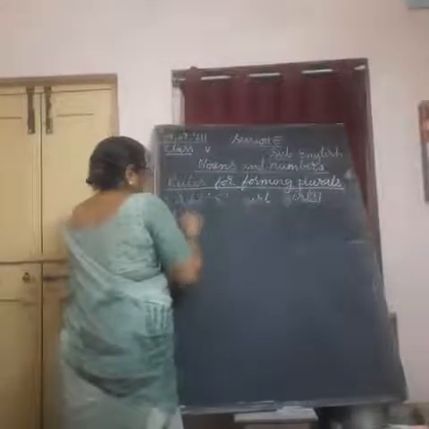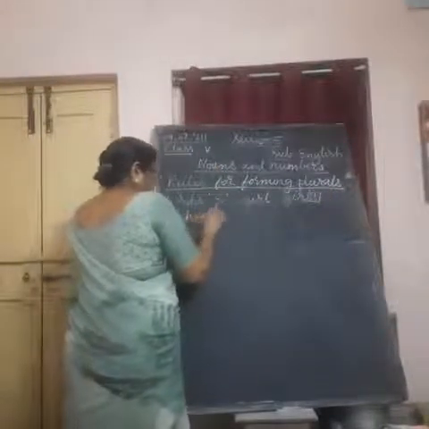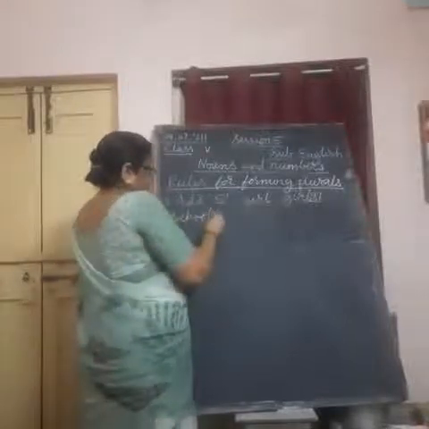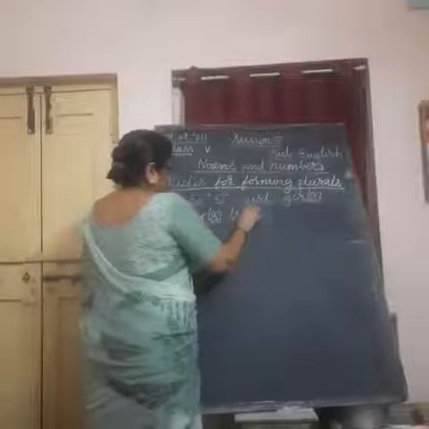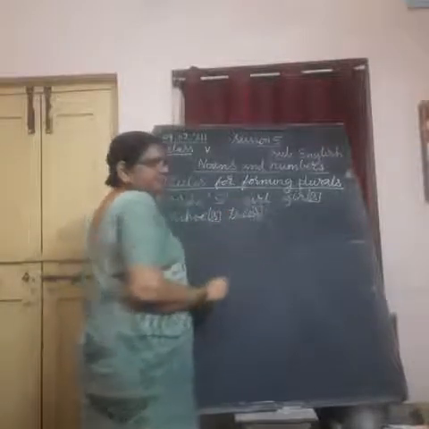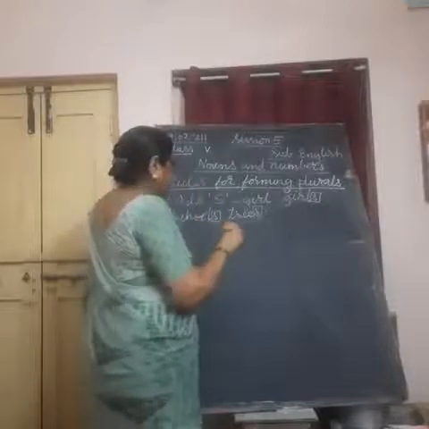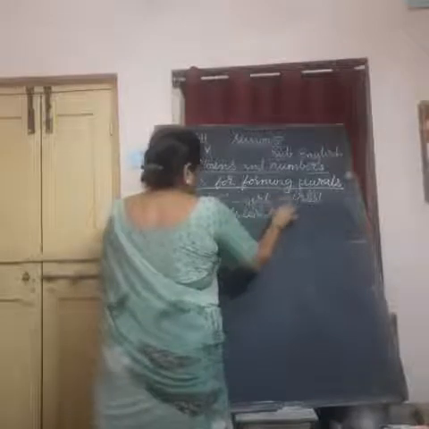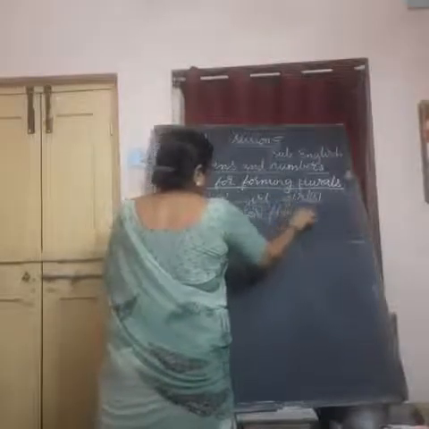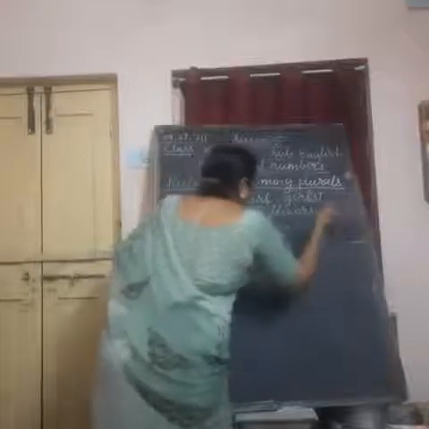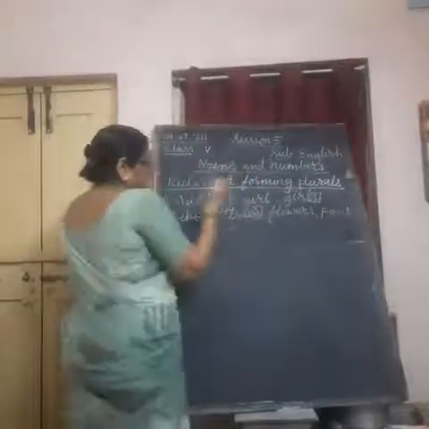School, schools. What we did, we added only S. Trails, only S we have added. Understand? Flowers, pens, bottles, whatever it is, just an example.